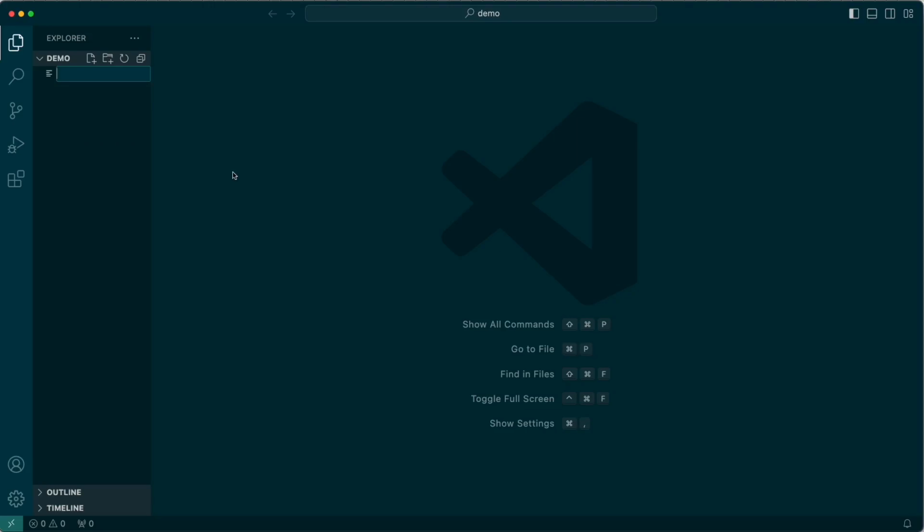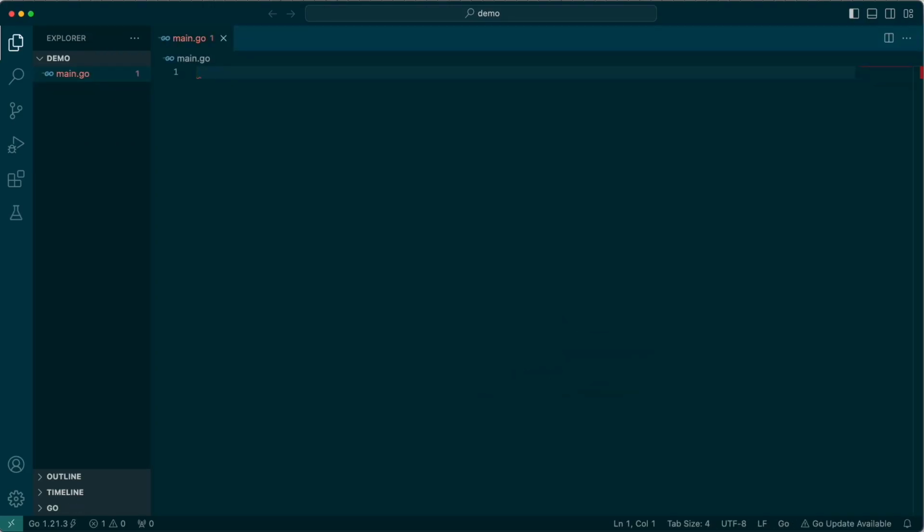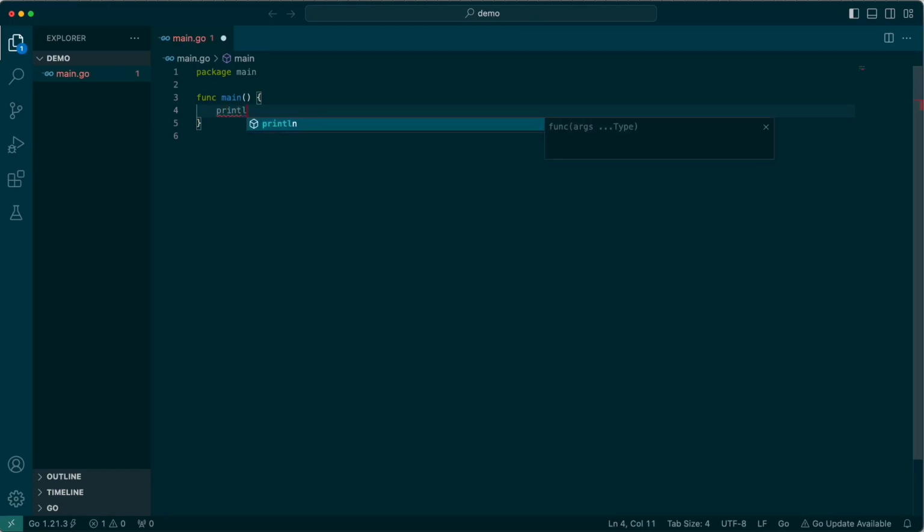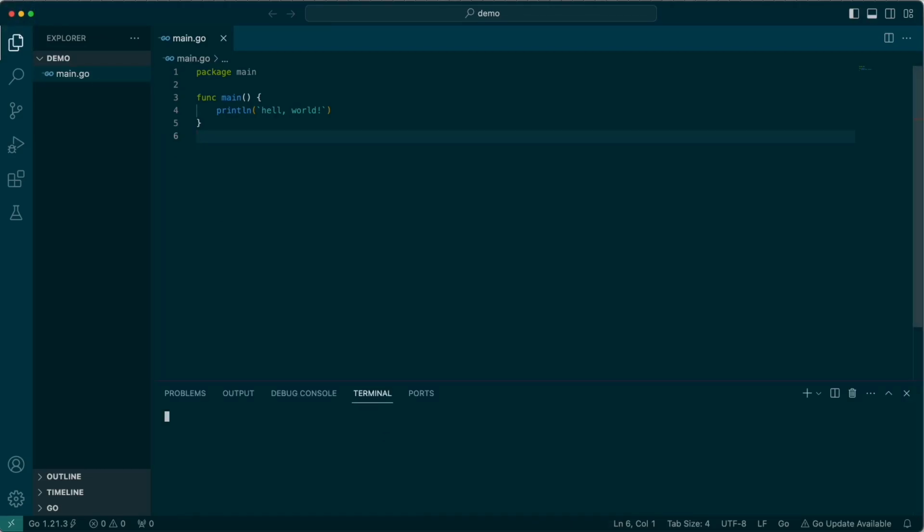Any Go file generally starts with a main.go, and the package is called main, and the main func is called main. That's pretty much your entry point. You might know in Python, it's like __main__, and this is just func main. And what we put in here, if we do a print line, hello world, will execute when we call this function. So if I simply run my application now, go run.